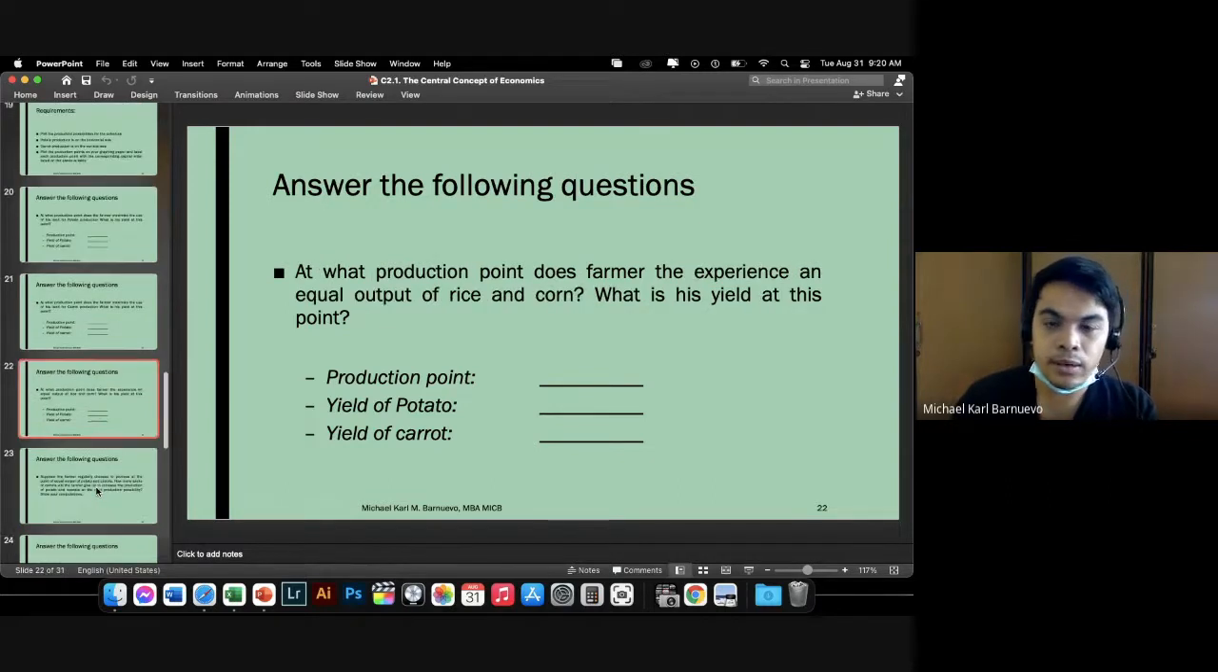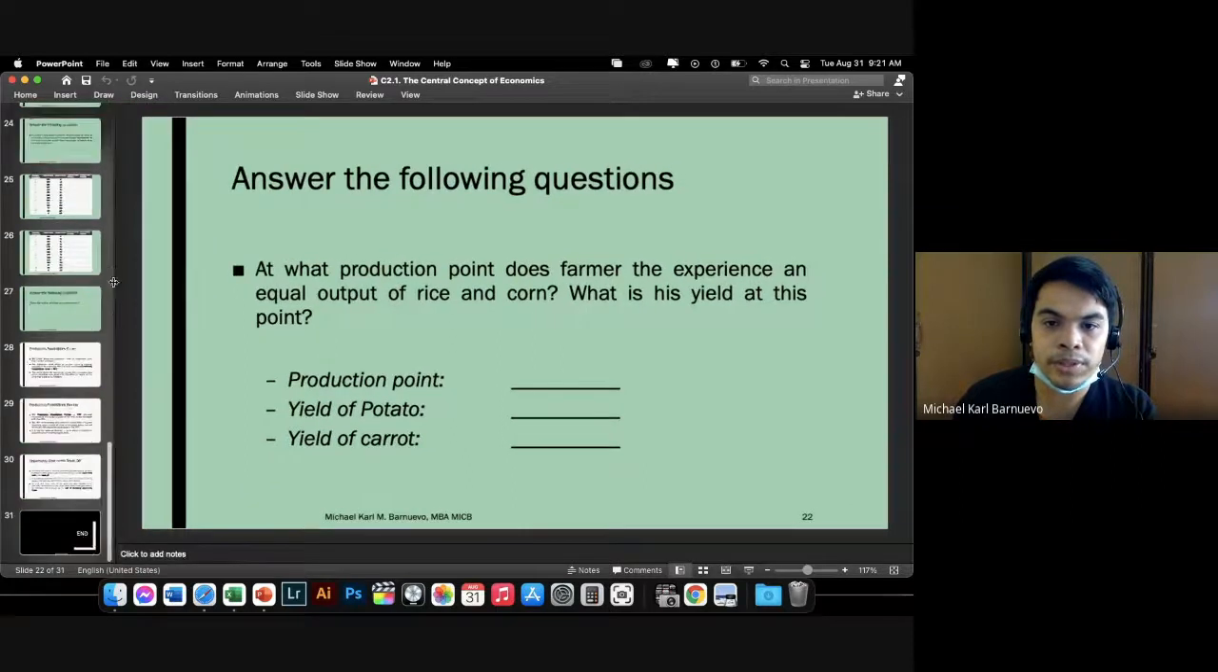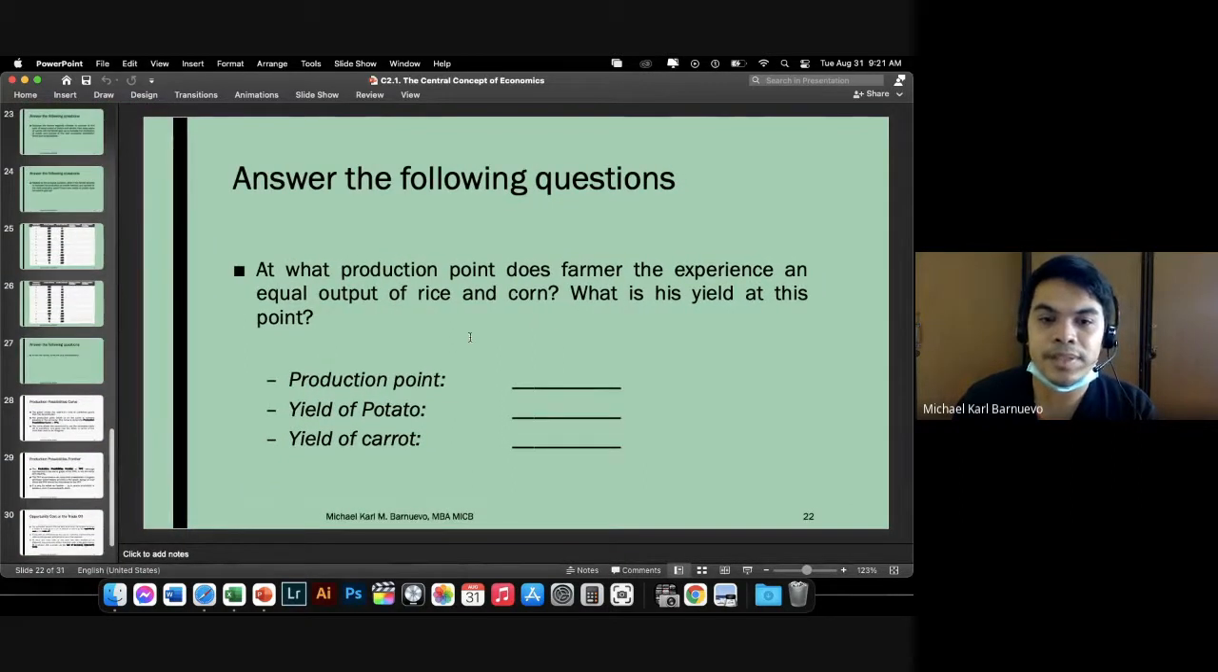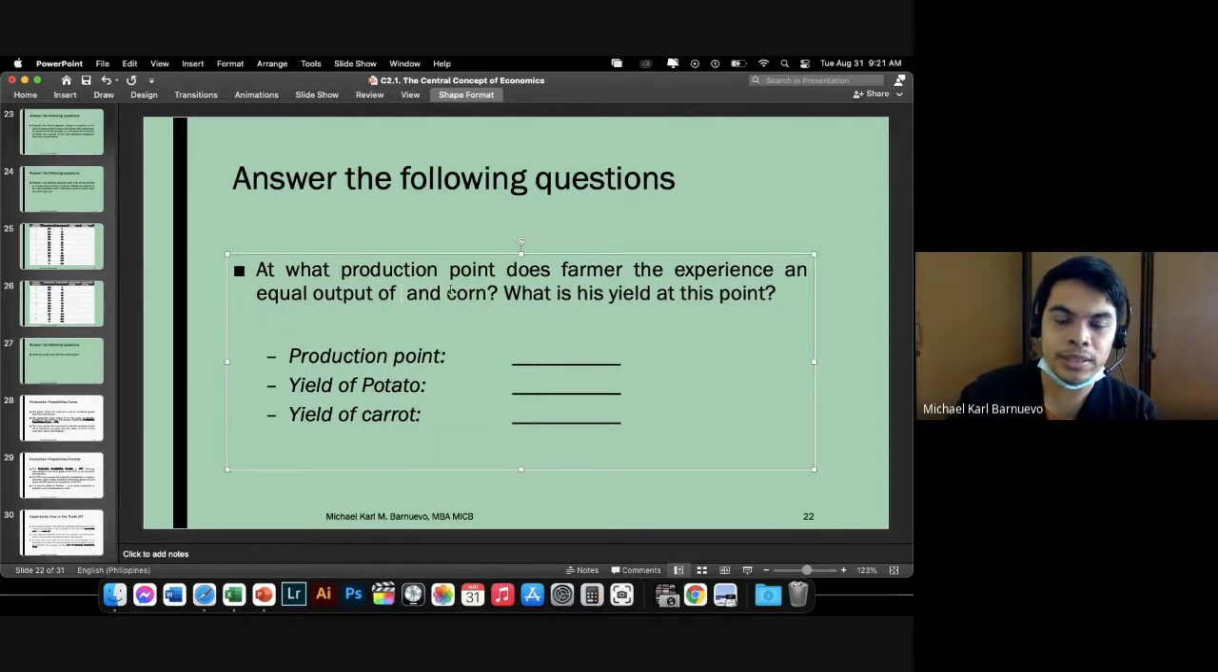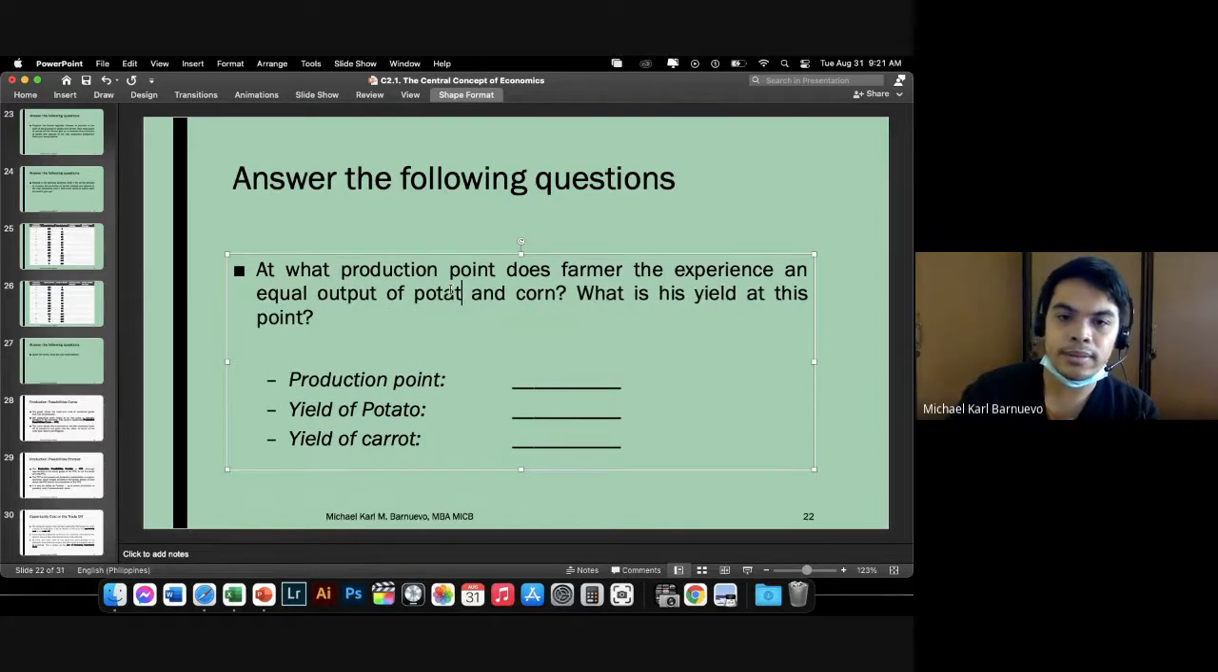Ayan. O, dito naman, we have a question here. Sabi dito, at what production point does a farmer experience the equal amount of potato and carrots? Ito na yung question. Let's say that the demand meron sa carrots, meron sa potato. At what production point can we experience yung equal amount?